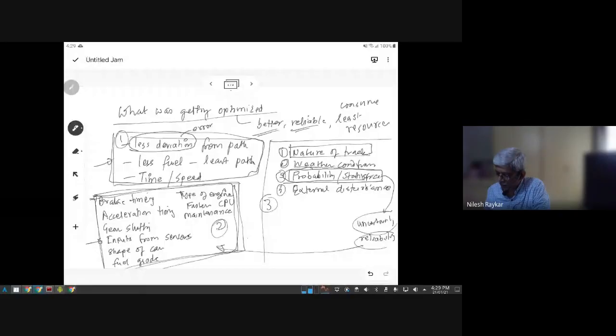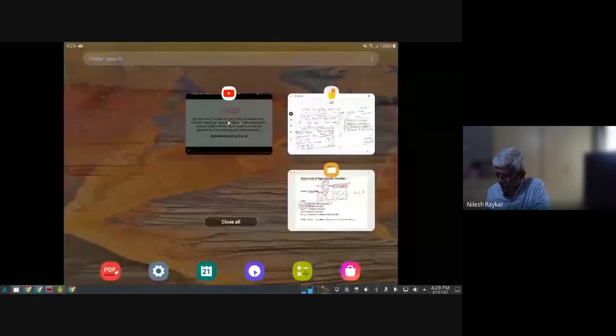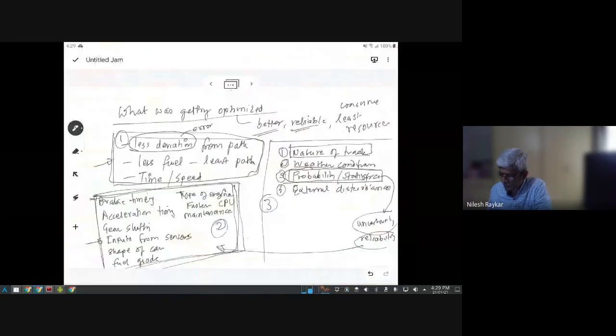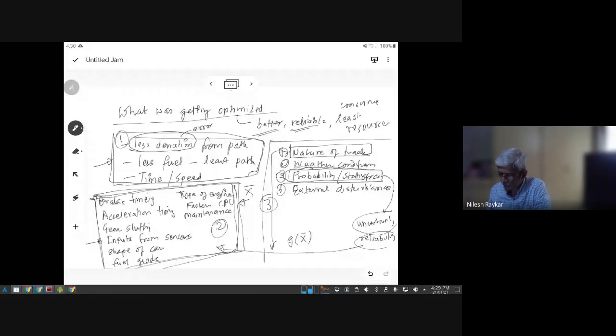How do you quantify the nature of the track, and what would be the constraint? We want to express the nature of the track as some function of these input variables, our x bar.